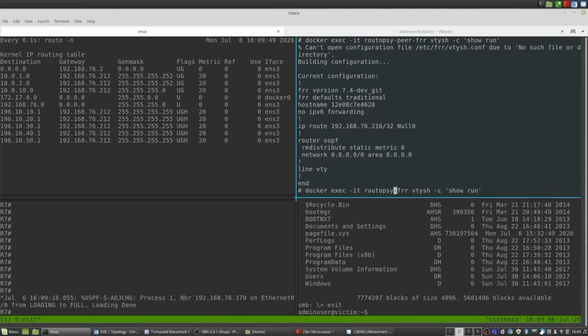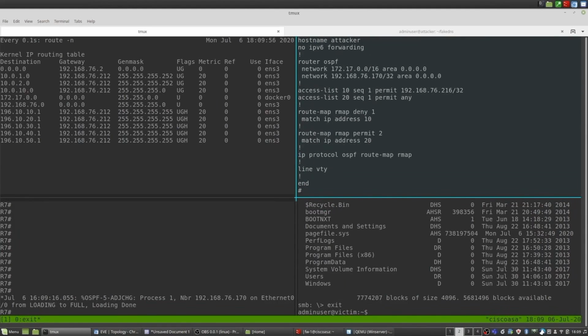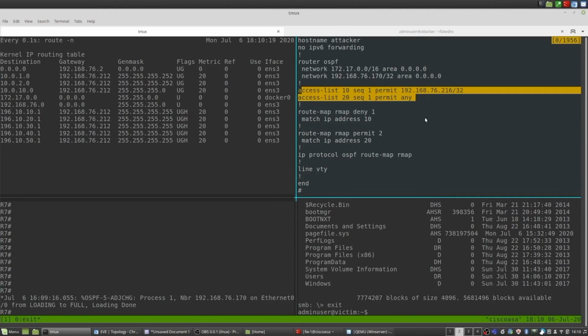We're now going to look at the configuration of Routopsy and how we prevent that route from being added to our routing table, because it shares the routing table of the attacker host. The first two statements are the network statements for it to neighbor up with the external router and the internal peer router. The next two statements are access lists. The very first access list is for 192.168.76.216/32, so any packets with that route will match that access list. And then there's a second access list for anything else.